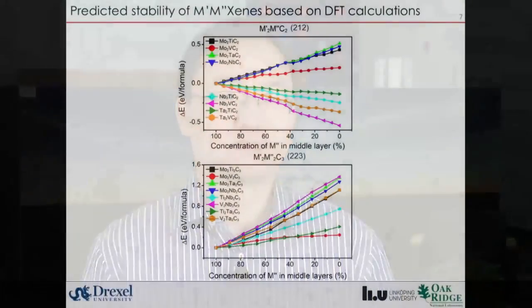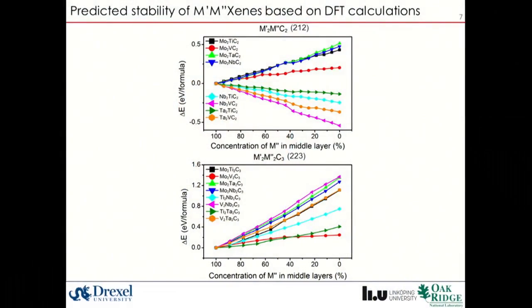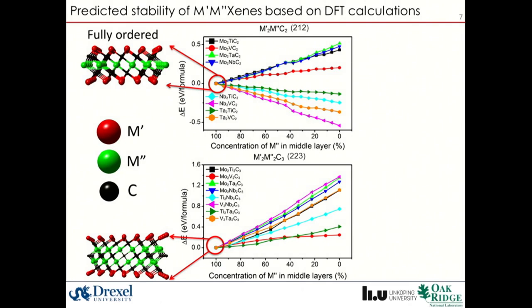Hi, and I am Yu Xie from Oak Ridge National Laboratory. I'm working on the theoretical prediction and characterization of MXenes. As Babak introduced, the ordered double transition metal MAX phases will lead to the new ordered double transition metal MXenes. But it is important to understand whether the ordered structure is a metastable state or ground state. From density functional theory simulations, we indeed found that the ordered structure is the ground state for most of the so-called 212 MXenes and for all of the 223 MXenes. Our calculations predict that these are large families of materials.